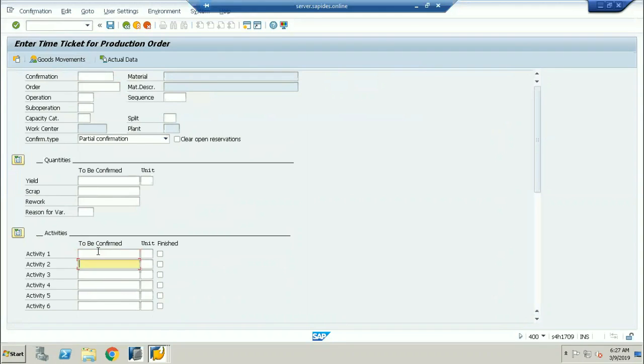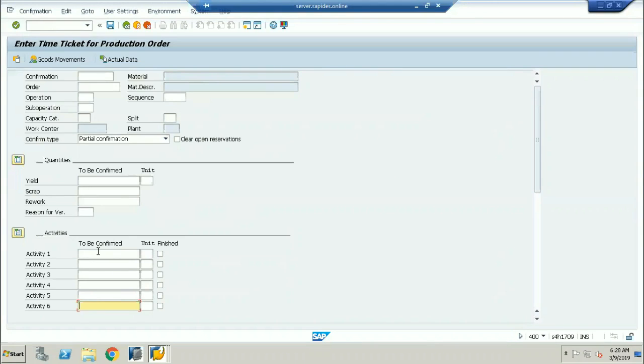1, 2, 3, 4, 5, 6. This is a certification question actually. How many activities can be confirmed in one production order? Six activity types can be confirmed. Please keep this as an important point. Six activity types we can maintain, like how many hours the machine has worked, labor hours, production setup hours, and so on. Six activity types can be confirmed for a particular production order.